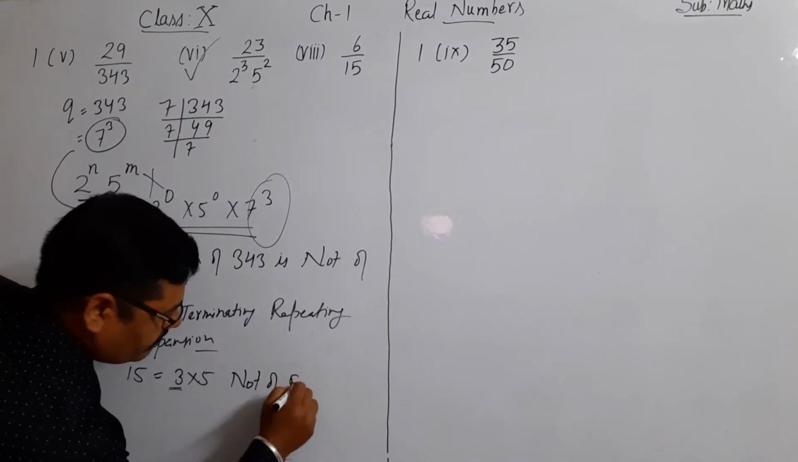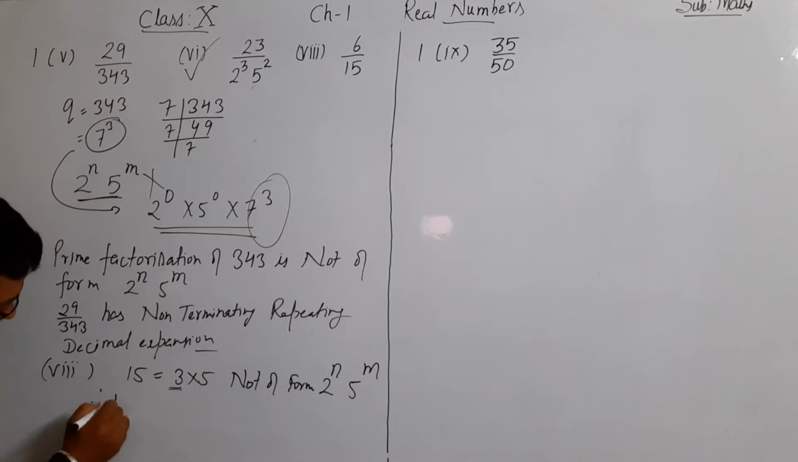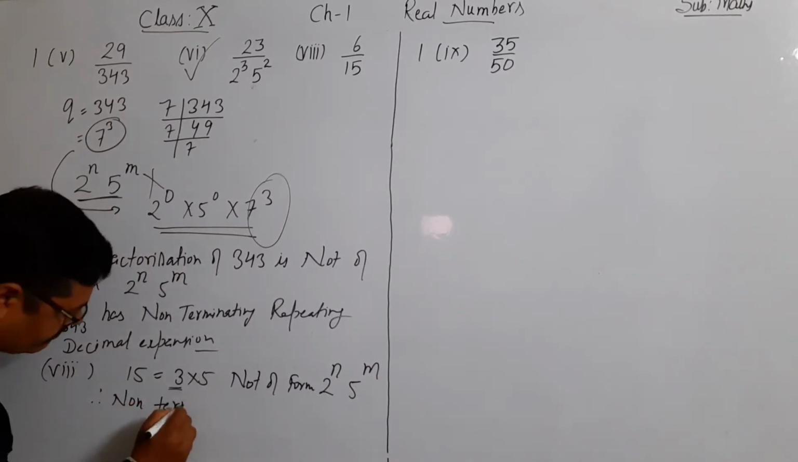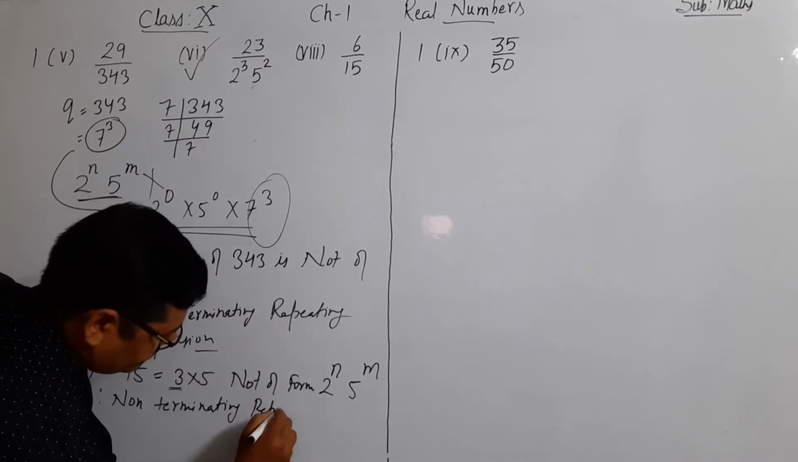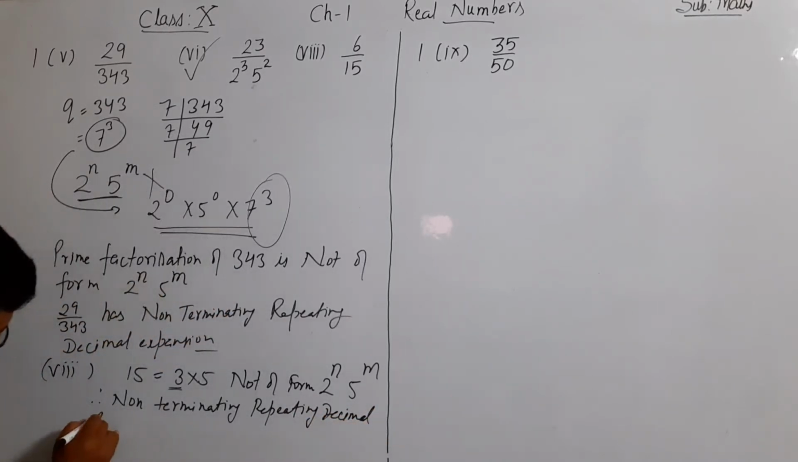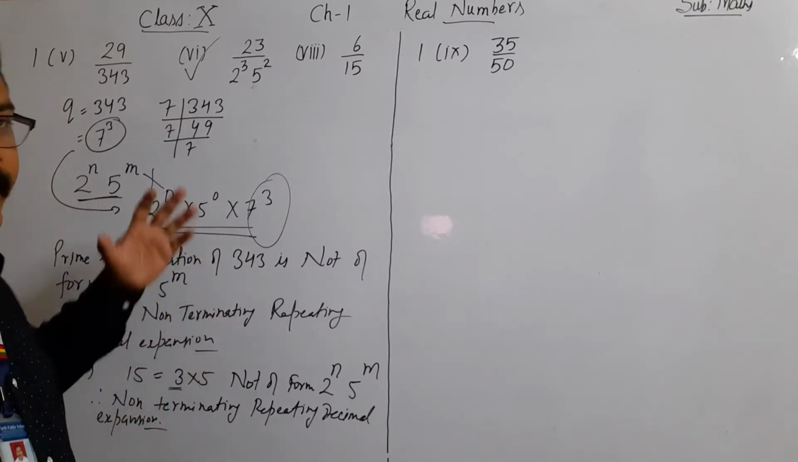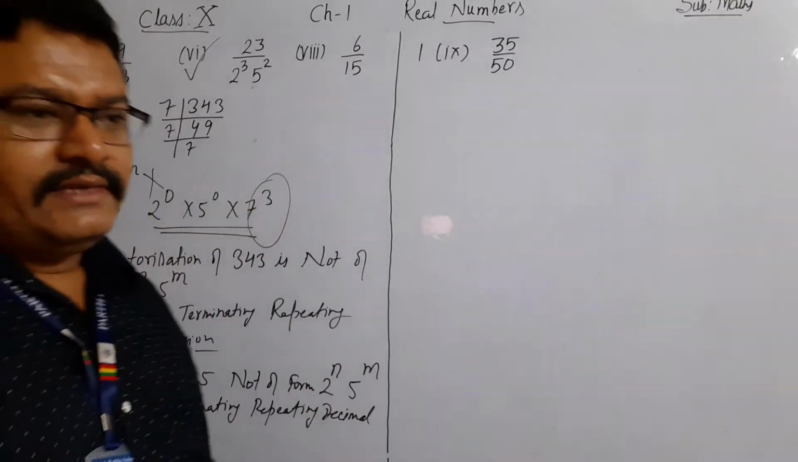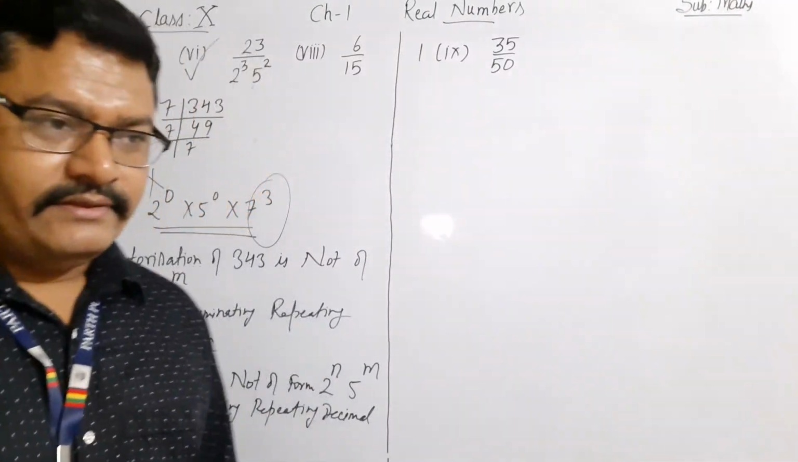Not of the form 2 raised to power n into 5 raised to power m. Therefore, non-terminating repeating decimal expansion. Okay, till now we have done how to find that a particular rational number has a terminating decimal expansion or a non-terminating repeating decimal expansion.